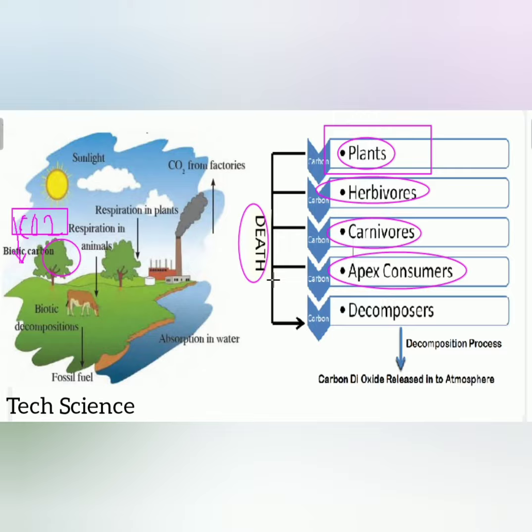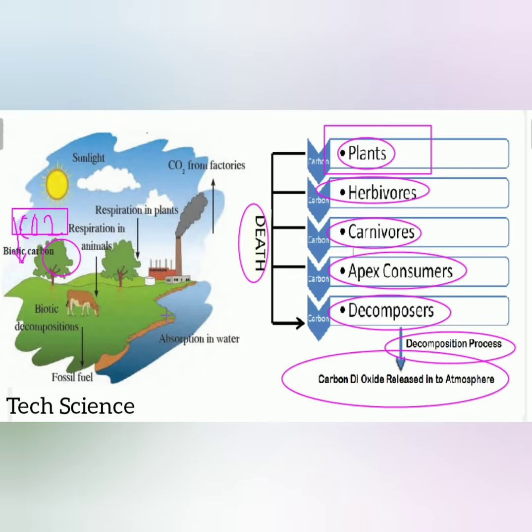After the death of these, we have one more factor: bacteria and fungi, which are called decomposers. These decomposers carry out the decomposition process, in which they split the complex body into simple ones, and in that case carbon dioxide, as written here, gets released into the atmosphere.